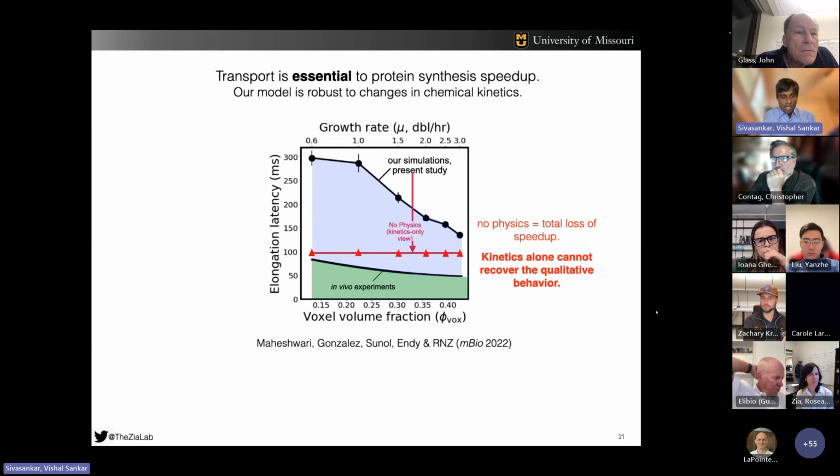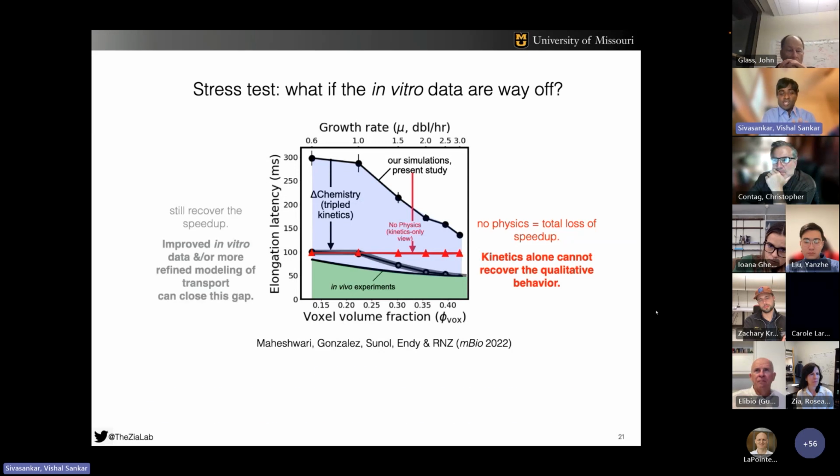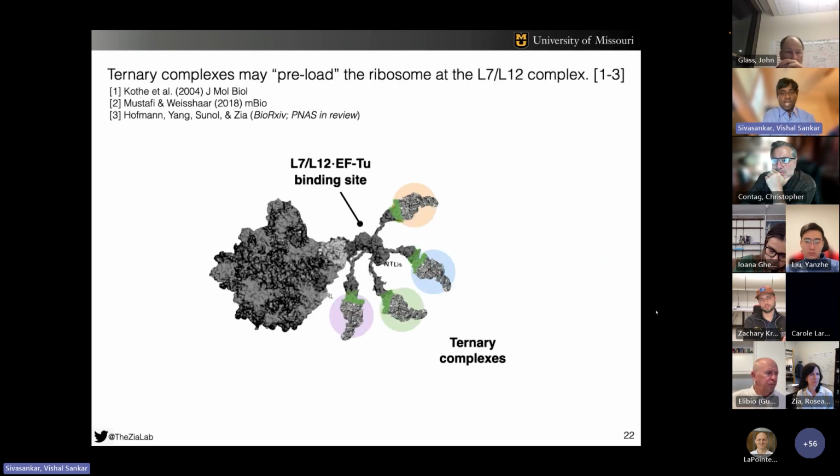And now to address the quantitative gap, what if we keep the physics and crank up Rodnina's kinetics threefold? Here we go. We can match the experiments quantitatively. However, that dramatic of an increase in in vitro kinetics can't be justified. So we look elsewhere. Another venue to bridge the gap is to increase the biofidelity of our model, and that's what we do next. It is hypothesized that this interaction between the L12 complex of the ribosome and ternary complexes might lead to preloading of these ternary complexes and thus can reduce wait time.